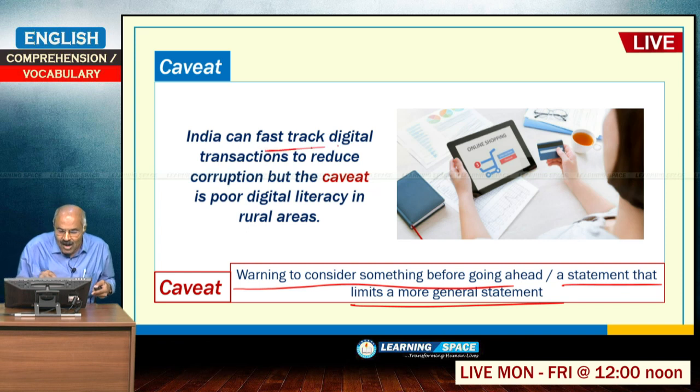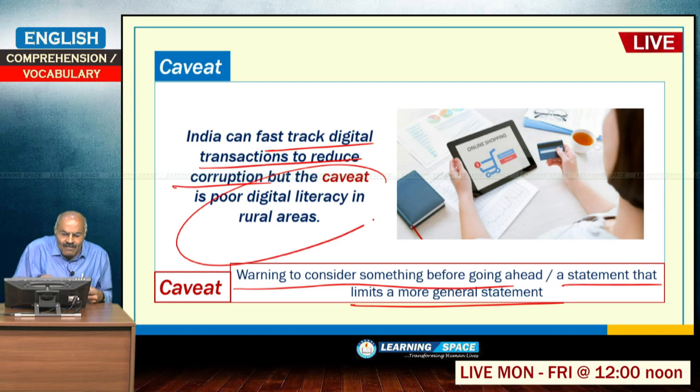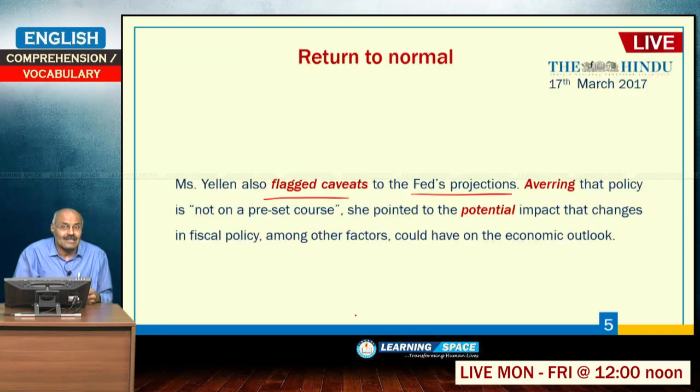So, India can fast track digital transactions to reduce corruption, but the caveat is poor digital literacy in rural areas. You can understand very well the meaning of caveat from this example. So, Miss Ellen also flagged caveats to the Fed's projections. There are some caveats, you can say some restrictions or some aspects which require concern.